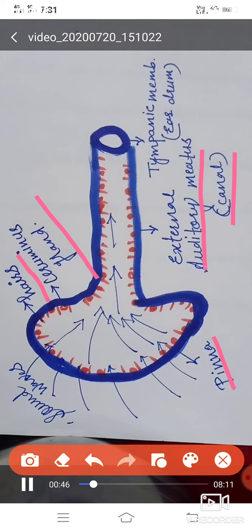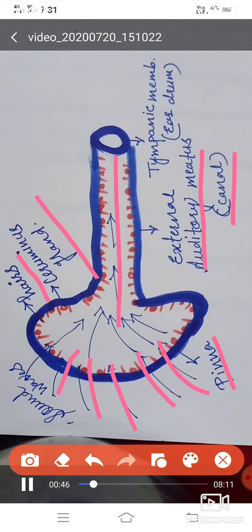The pinna collects the sound waves, these ones, which are coming from the surrounding, and these sound waves go through this pipeline, which is the meatus or the canal, towards the brain for the purpose of the mechanism. And inside the auditory meatus and the pinna, there is a presence of hairs and the ceruminous gland. And the function of the hair and the ceruminous gland, I think it is clear to you now.